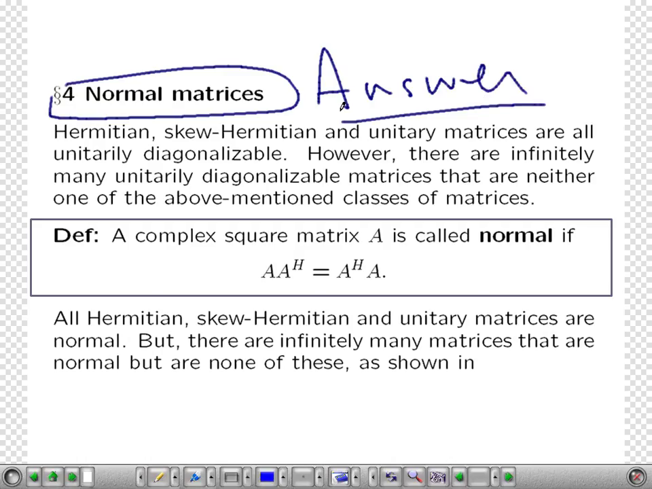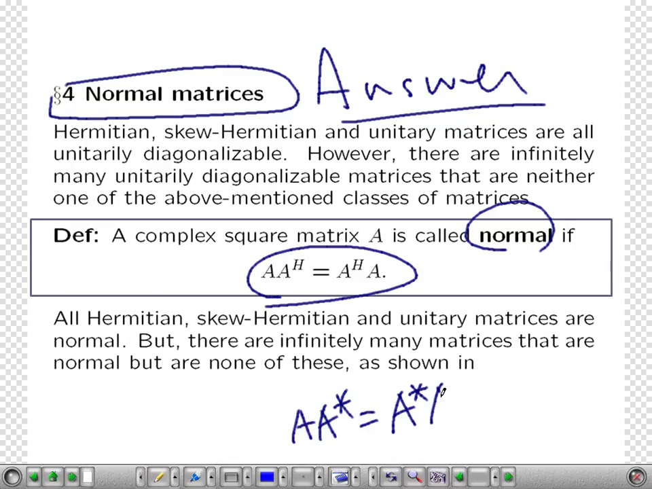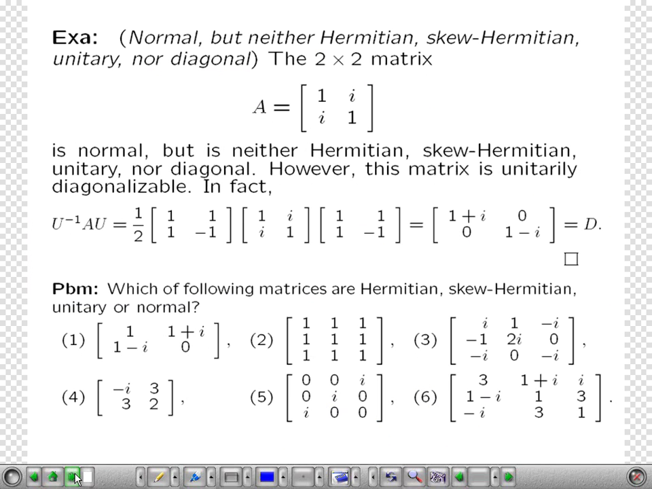Normal matrix. A normal matrix is a complex square matrix that holds this property: A star A is the same as A A star, like this. Then we call it a normal matrix. Very important matrix. This is a normal matrix.